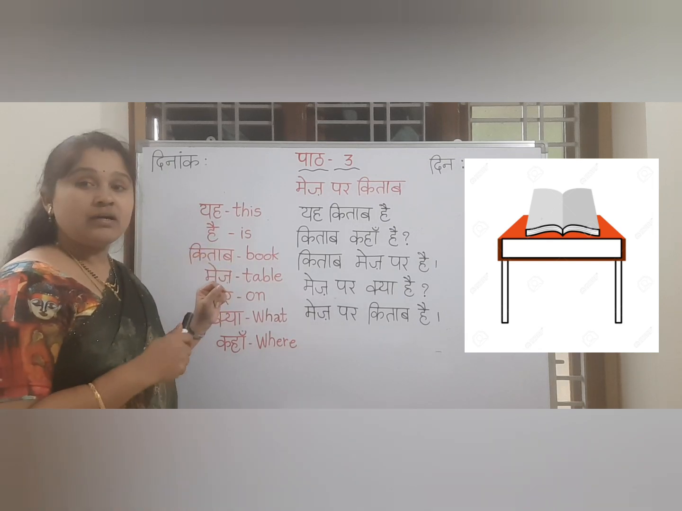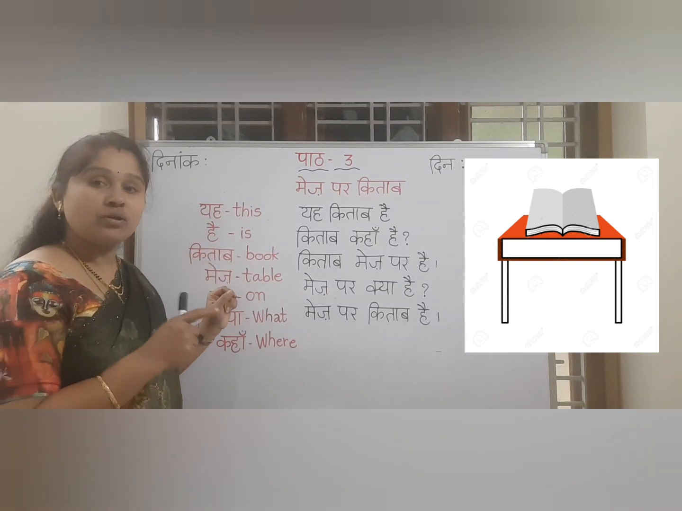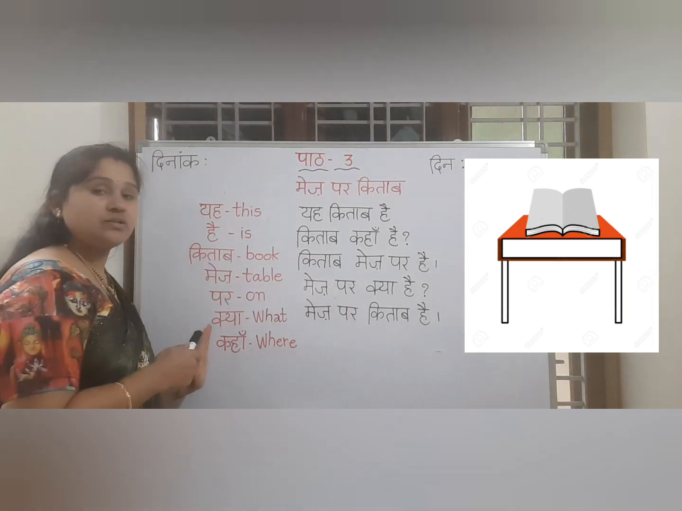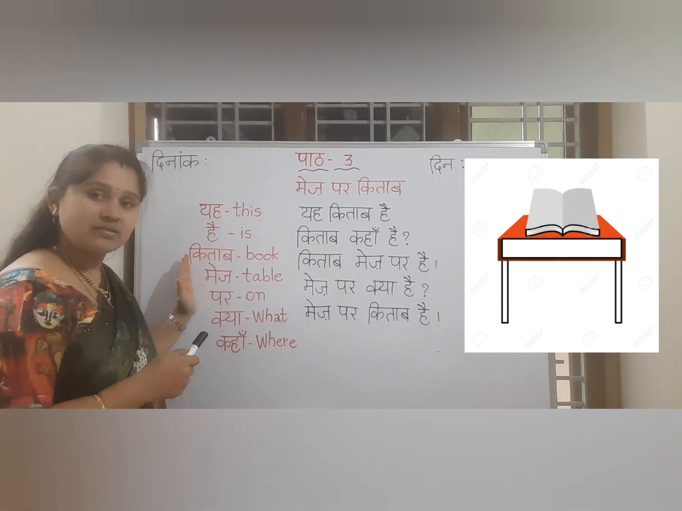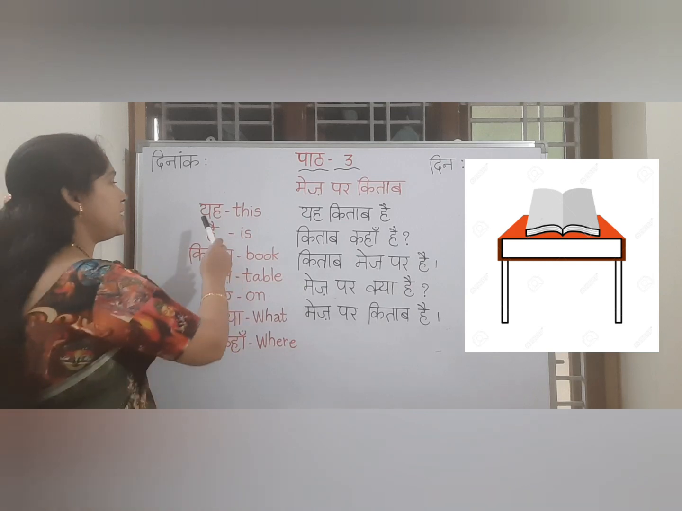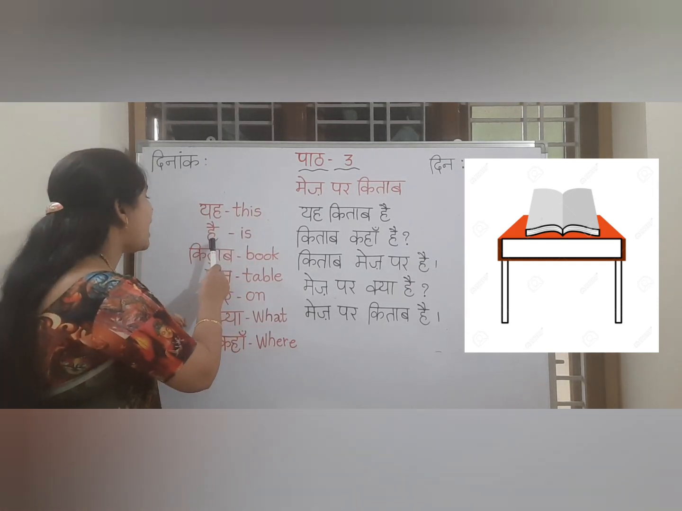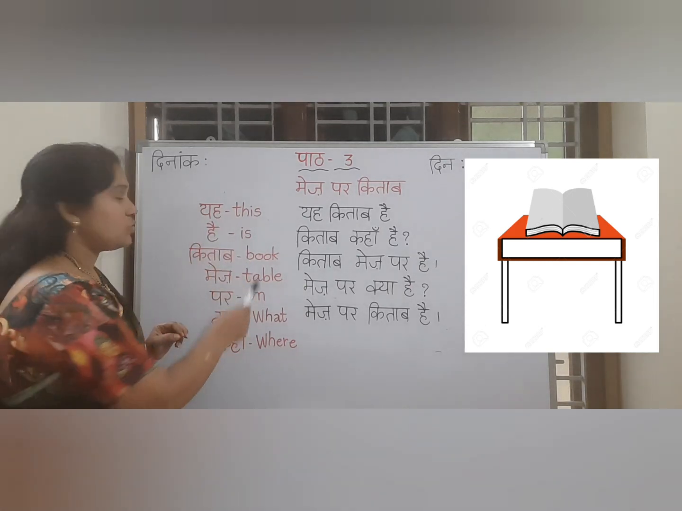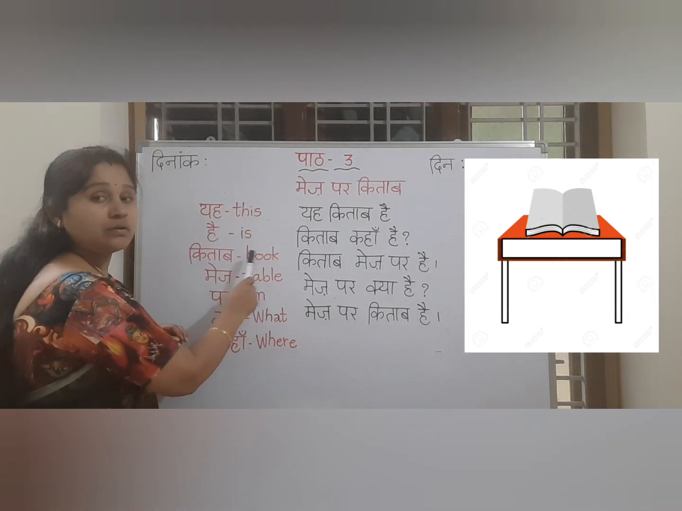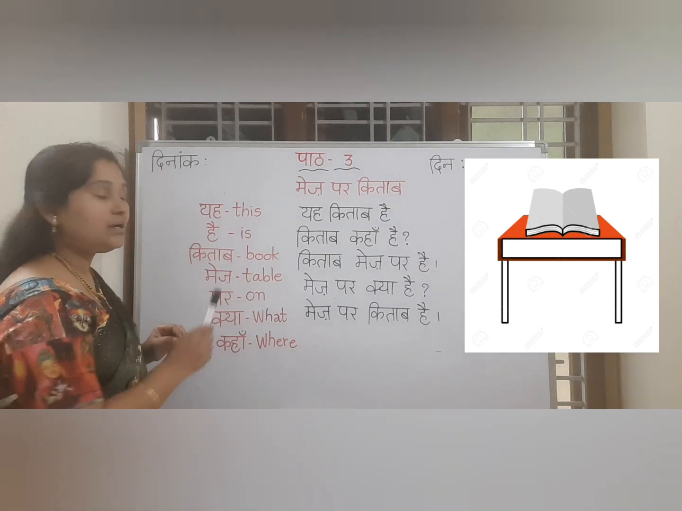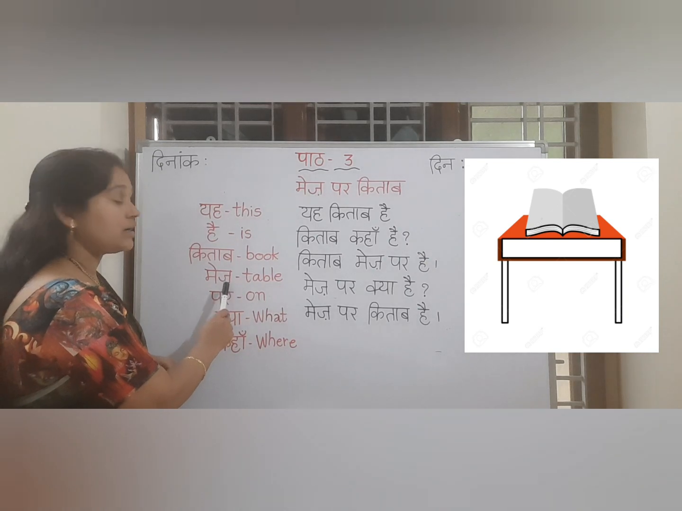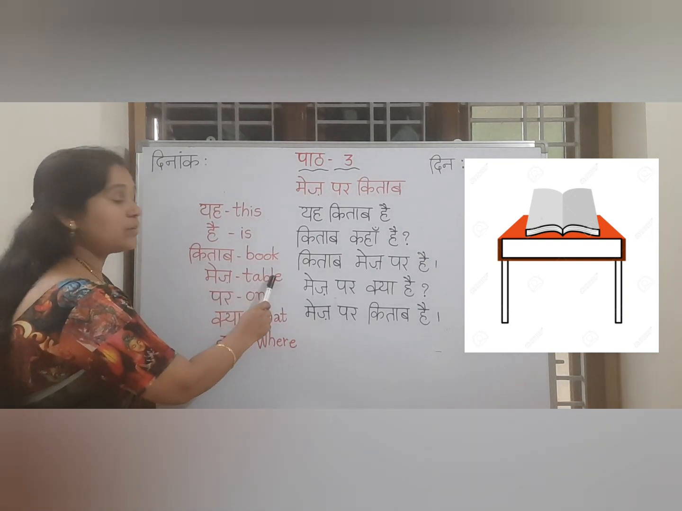Now you could see the picture. The book is on the table, right? Let me tell you. Now first check with these words. You should remember these words to frame the sentence. Now yah means this. Yah माने क्या है? This. Hai means is. Already we discussed in the previous video. Hai means is. किताब, book. किताब माने क्या है? Book. मेज, जा के नीचे नुक्ता है ना, मेज, टेबल.